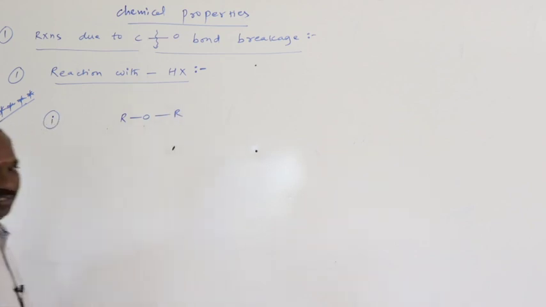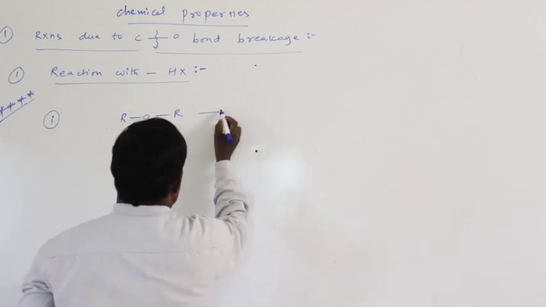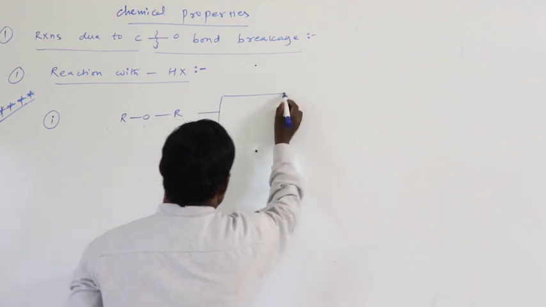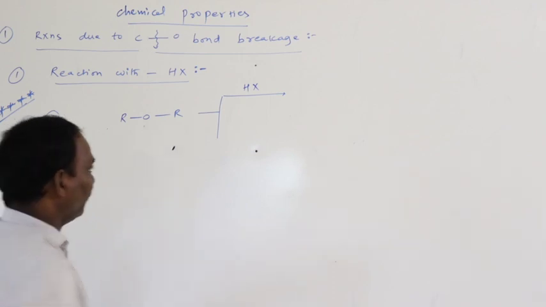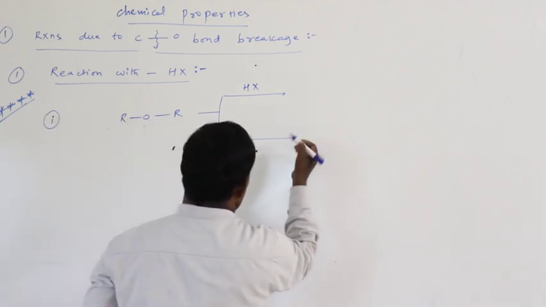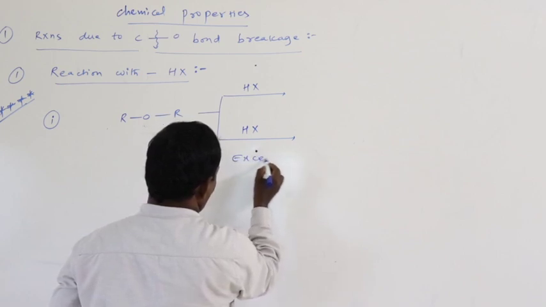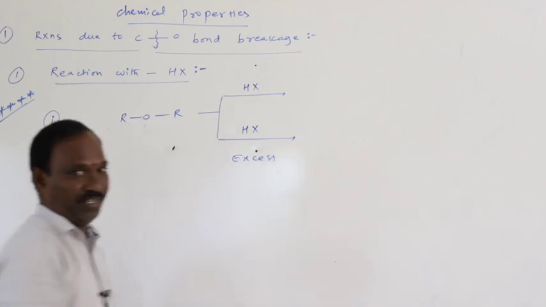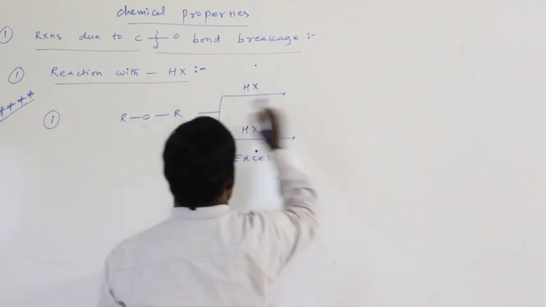ROR, this is an ether molecule. It is treated with HX, hydrogen halide, and here the hydrogen halide is taken in excess quantity. Okay, what happened here?